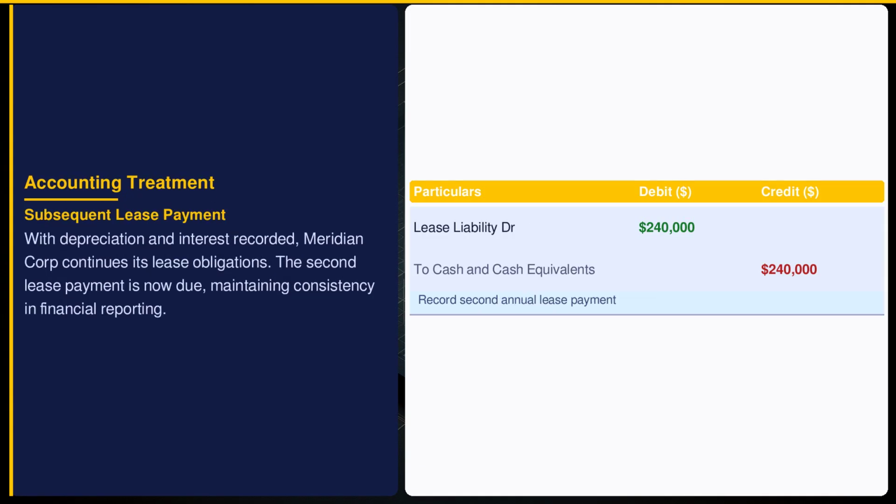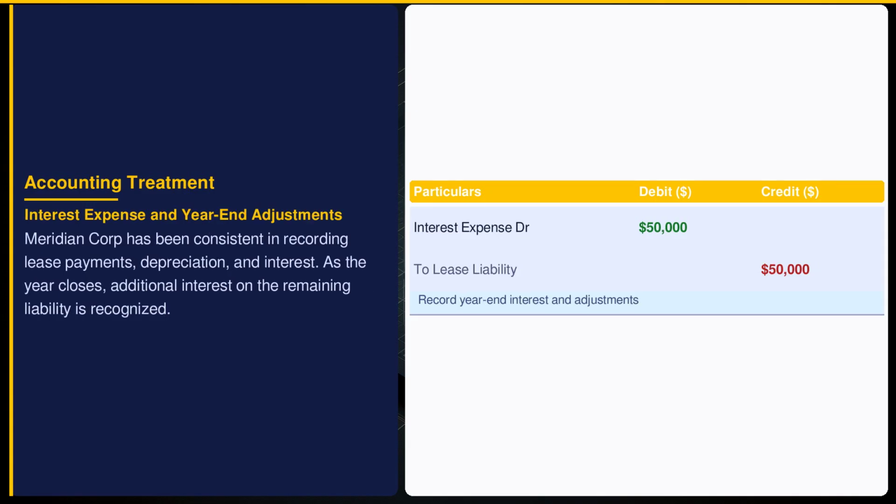The second lease payment, again, reduces the lease liability by $240,000, maintaining the integrity of cash flow reporting. Indian Accounting Standard 7 requires that such lease payments be reflected as cash outflows, ensuring transparency in the company's liquidity and liability management. Further interest expense of $50,000 is recorded to capture the time value of money on the outstanding lease liability. Indian Accounting Standard 7 emphasizes proper matching of expense recognition with the period's economic events. This ensures that Meridian Corporation's financials correctly reflect cost flows.